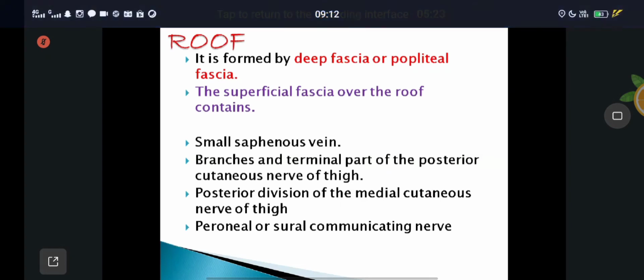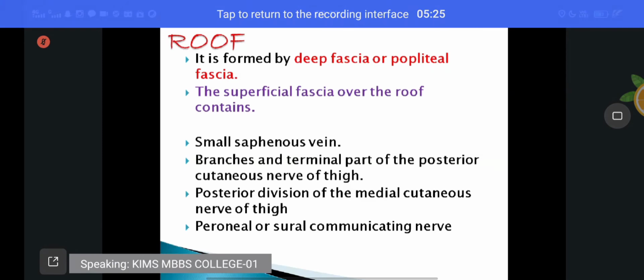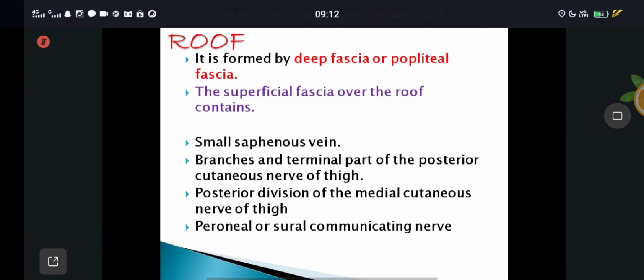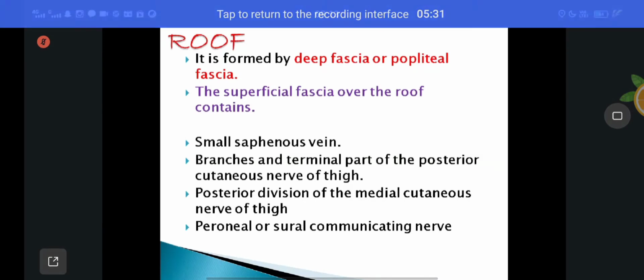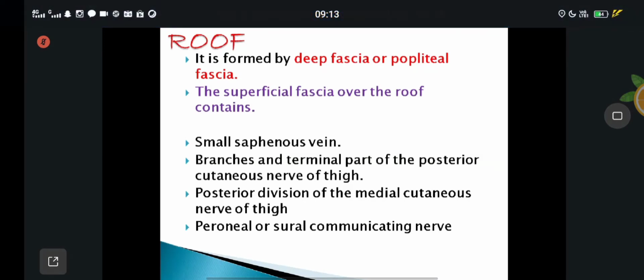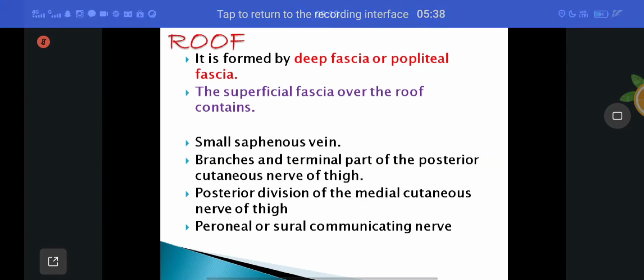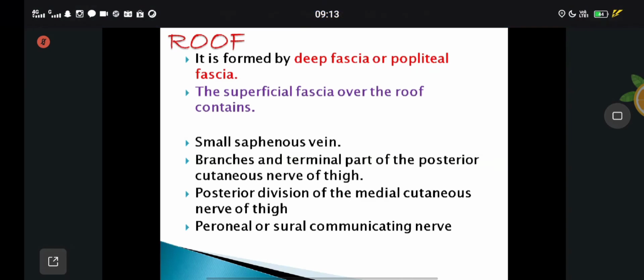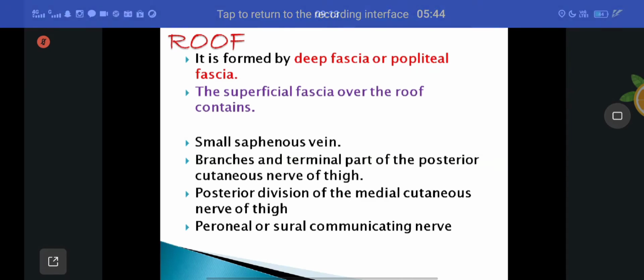Structures present in the roof of the popliteal fossa: especially, the entire roof is covered by deep fascia, also called popliteal fascia. It contains mainly the small saphenous vein, branches and terminal part of the posterior cutaneous nerve of the thigh, posterior division of the medial cutaneous nerve of thigh.